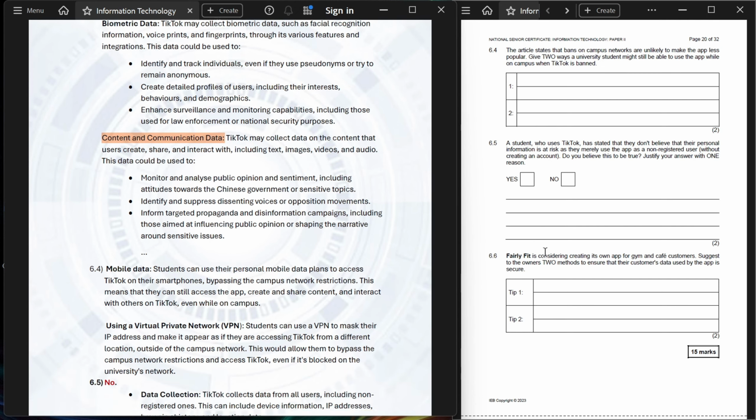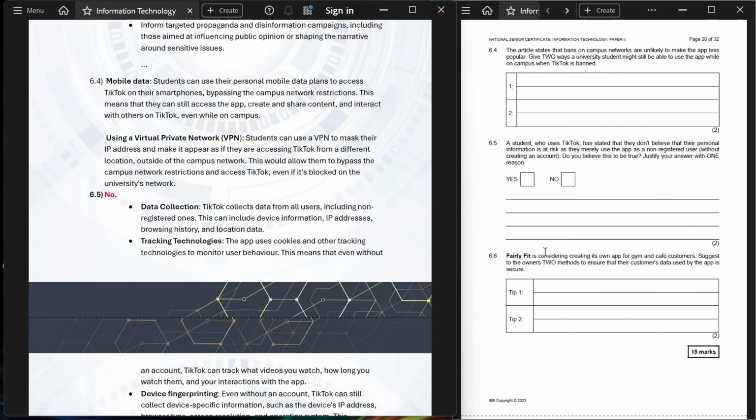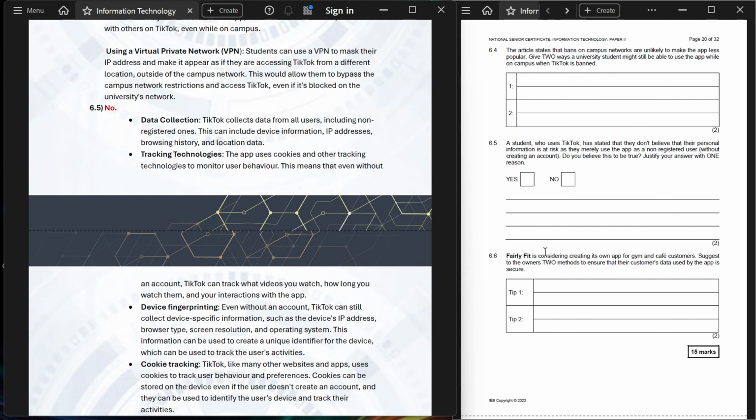No. Reason being, TikTok collects data from all users, including non-registered ones. This can include device information, IP addresses, browsing history, and location data. Second reason, tracking technologies. The app uses cookies and other tracking technologies to monitor user behavior. This means that even without an account, TikTok can track what videos you watch, how long you watch them, and your interactions with the app.